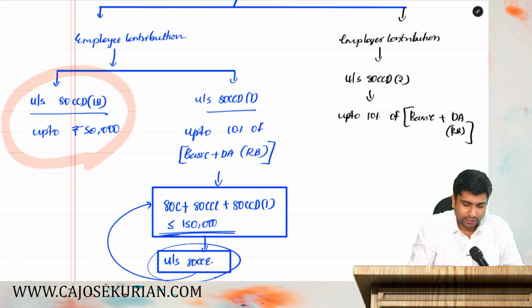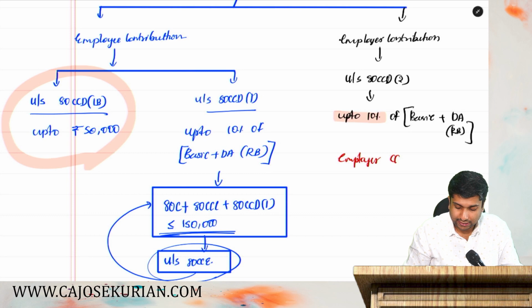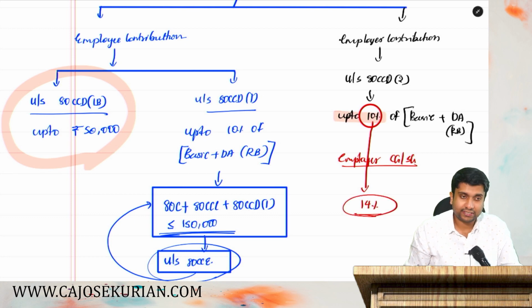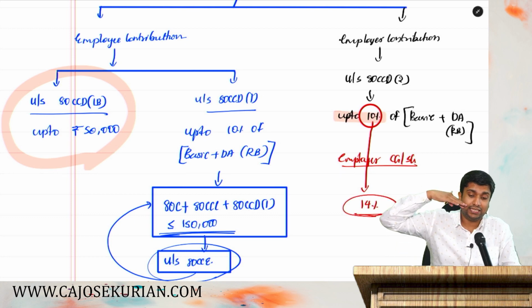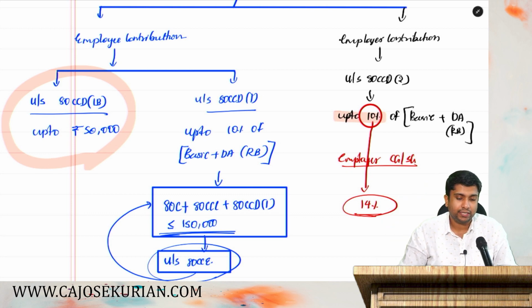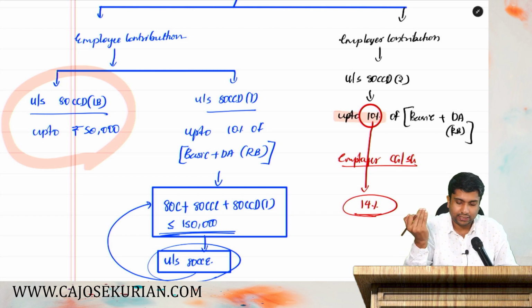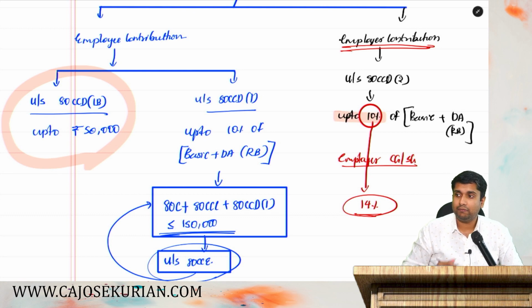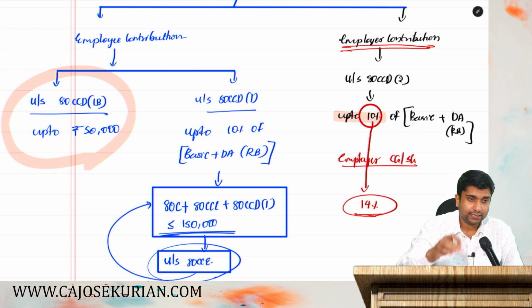Now, listen friends, if your employer is either central government or state government, then instead of this 10%, the limit shall be 14%. For central government and state government employees, there is an extended deduction on the employer contribution. Instead of 10%, it shall be 14%, only for the employer contribution. I hope it is clear.